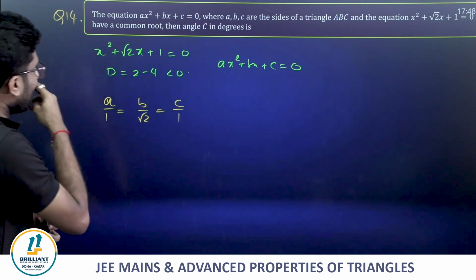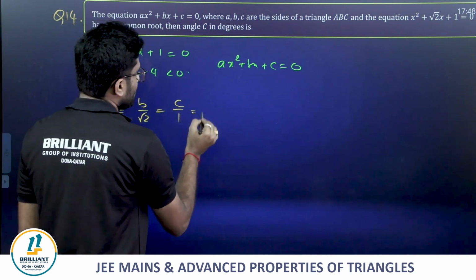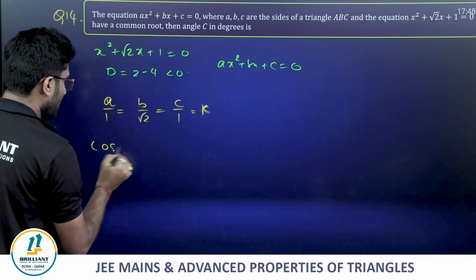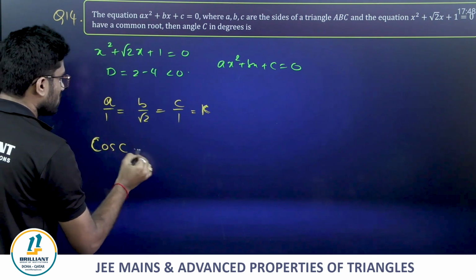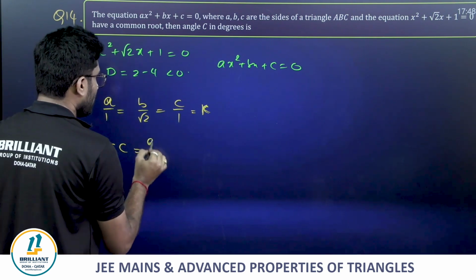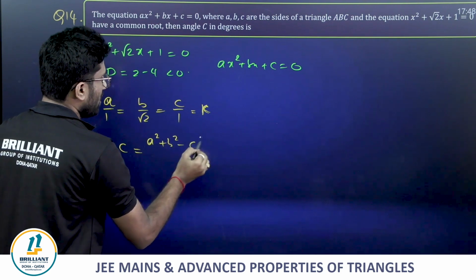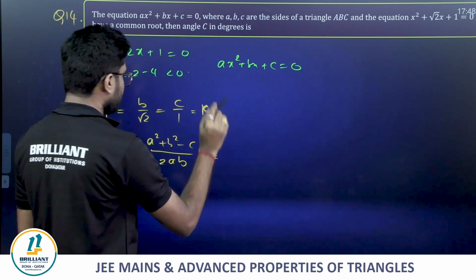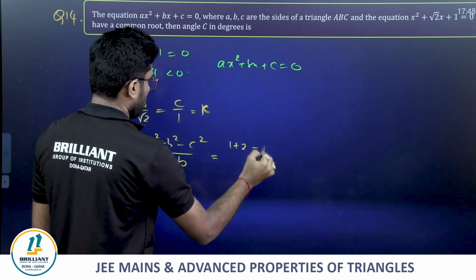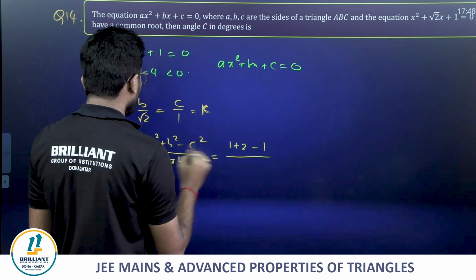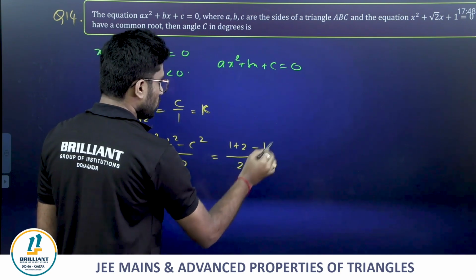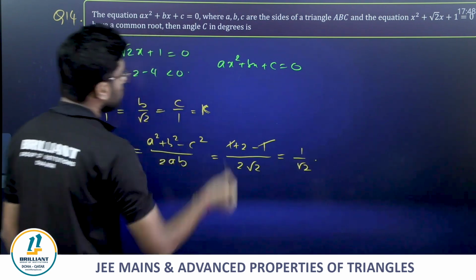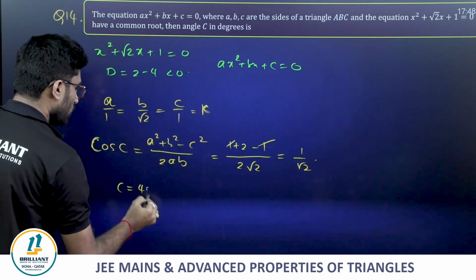Now what they are asking is cos C. Let's take this as some k. Let's find cos C directly, friends. Cos C is equal to a square plus b square minus c square by 2ab. That is 1 plus 2 minus 1 divided by 2ab, which is 2 root 2. So 2 by 2 root 2 is nothing but 1 by root 2. Therefore, angle C is equal to 45 degrees.